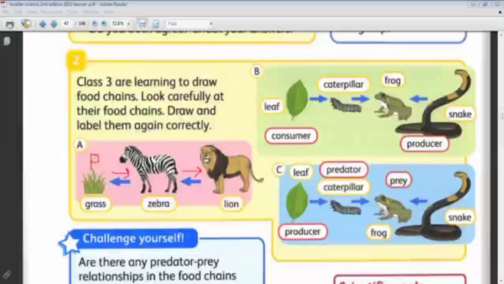Who are the consumers? Zebras and lions. What type of consumer is the zebra? Herbivores. Very good. Lion? Carnivores.